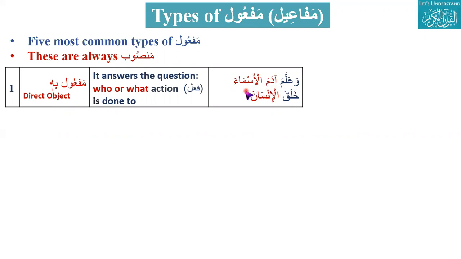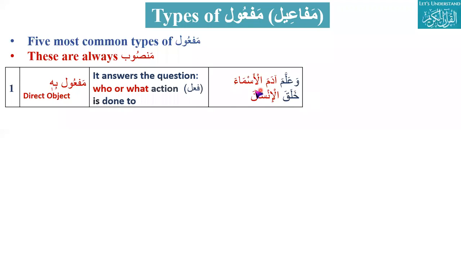Wa'allama Adama al-asma'a. So wa'allama, and he taught. He taught who? Prophet Adam alayhi salam. This is the answer.